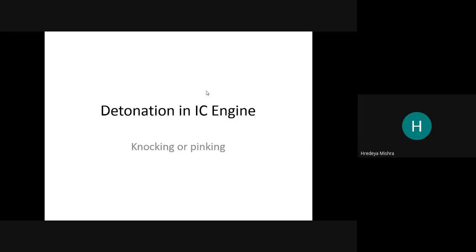Detonation in the IC engine. What do you mean by detonation? Knocking or pitting. It means that after switching off the engine, a sound will be generated. That sound is called knocking or pitting of the engine. So we are going to see that.